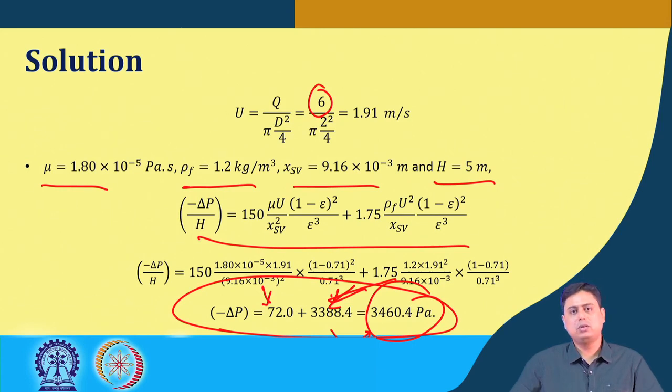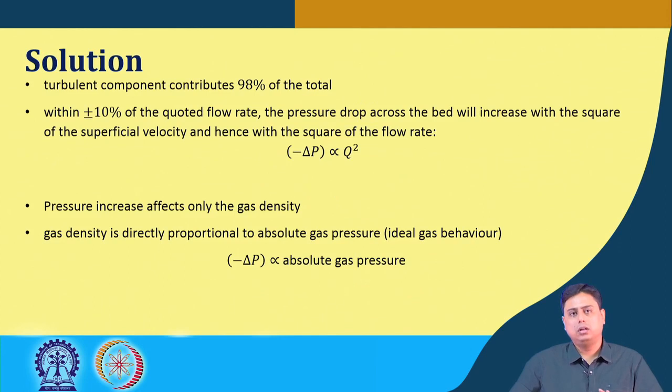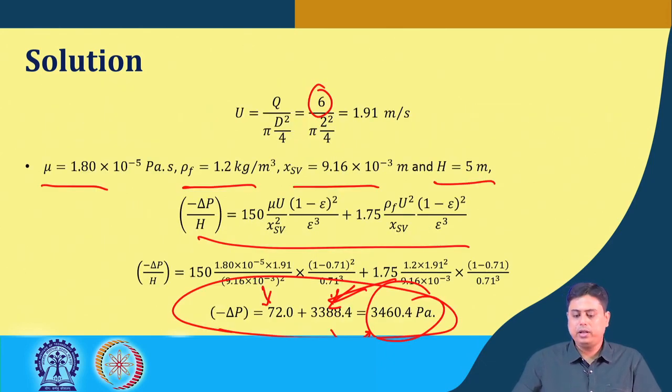Okay, the question was how the pressure drop will vary if we change the flow rate within 10%. Since it is the turbulent part that is contributing more and more in this expression, and you can see it is 98%, even if you change plus minus 10%, it will still be in the turbulent region.